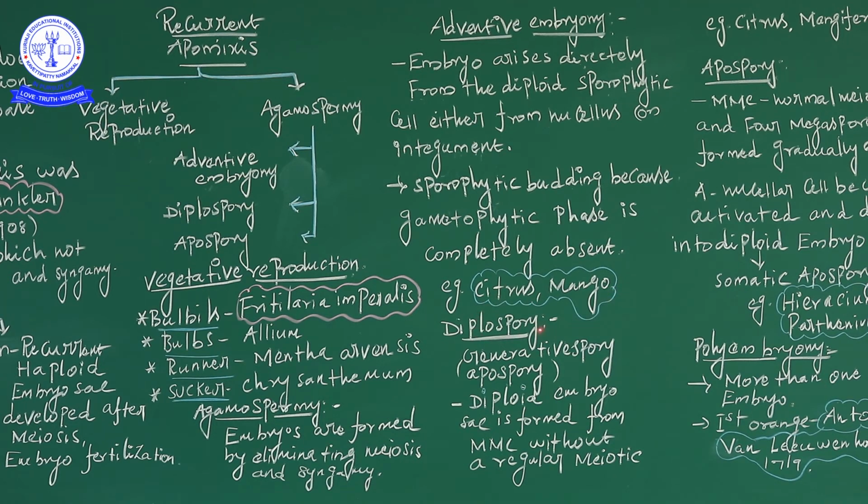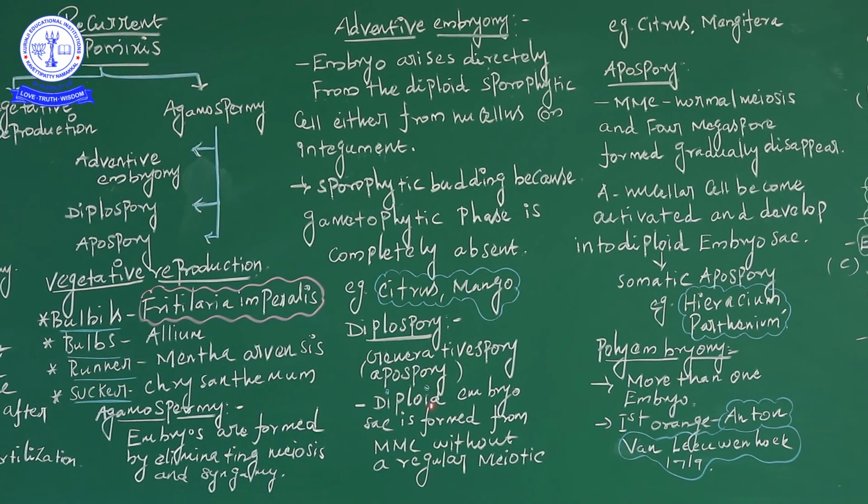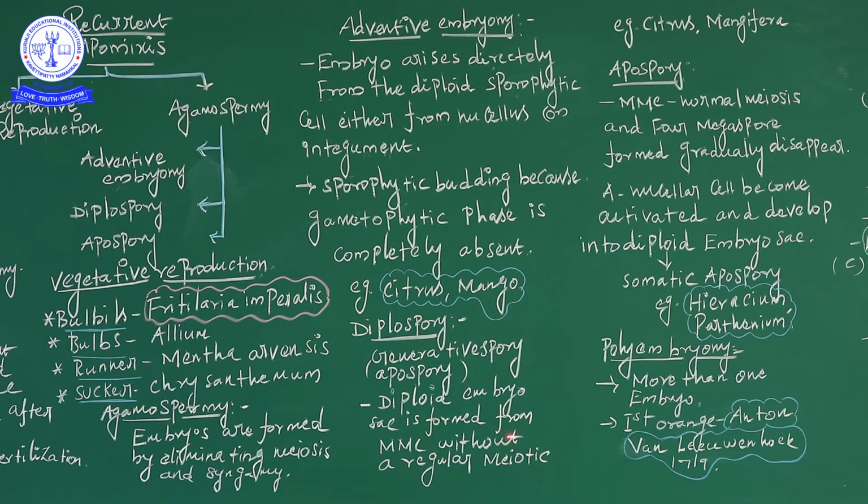And then diplospory, the generative spory, also called apospory. A diploid embryo sac is formed from the megaspore mother cell without regular meiosis, which is very important, without meiotic division. Examples are citrus and Mangifera. Mangifera indica is mango, and citrus is lemon. It is naturally present in the diplospory condition.